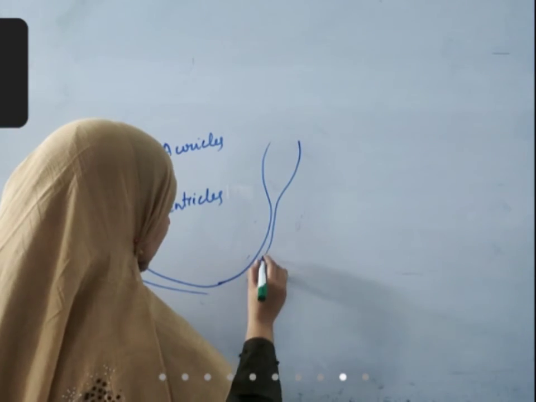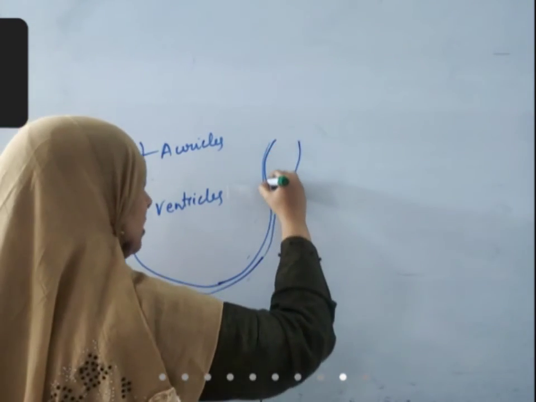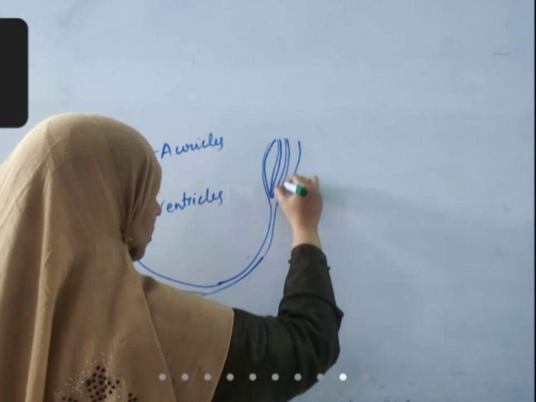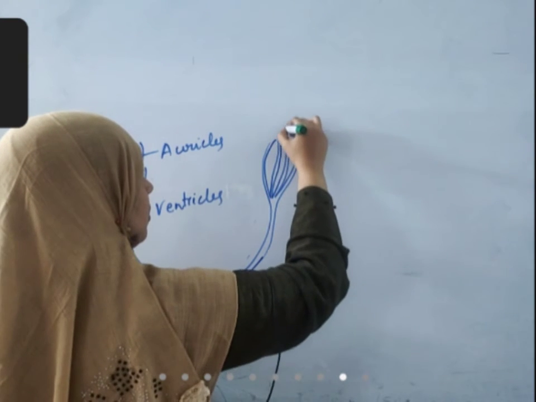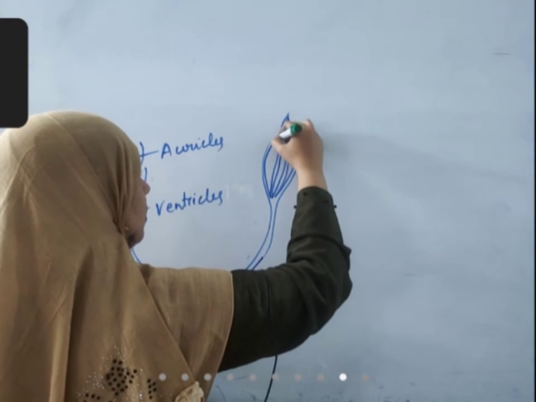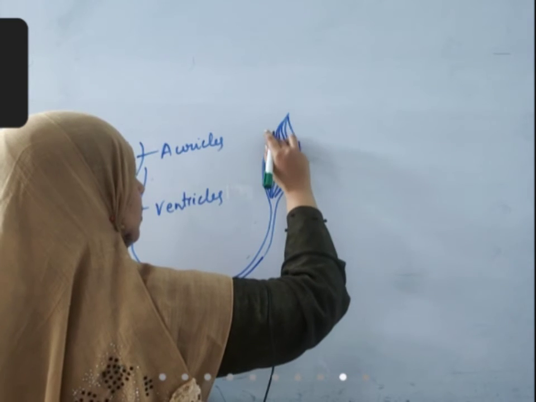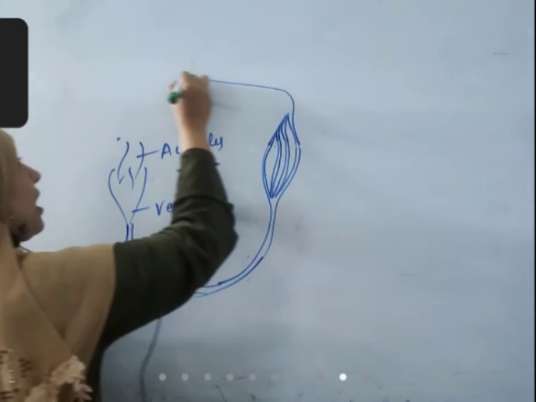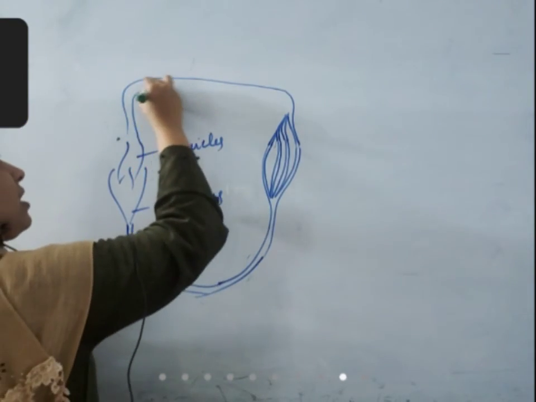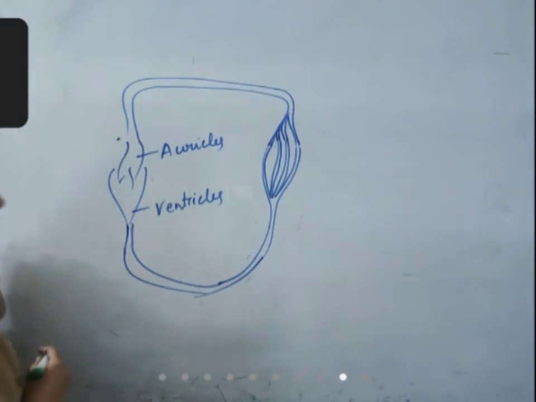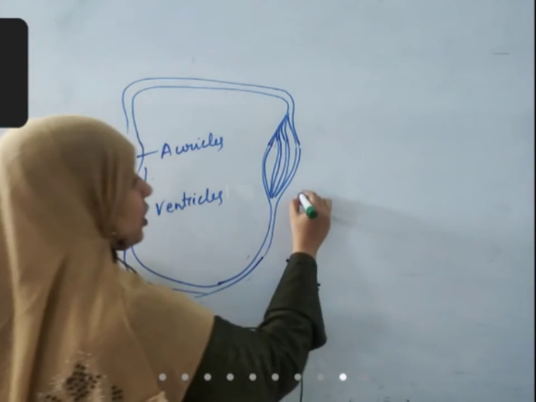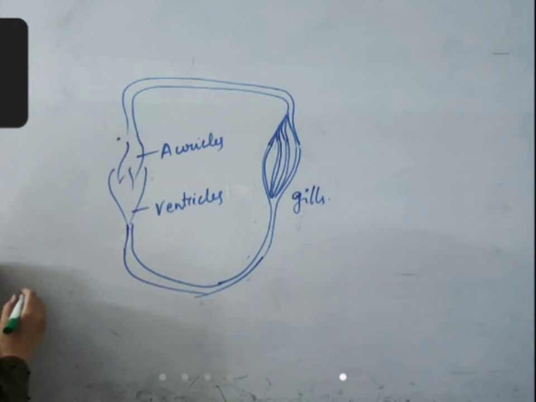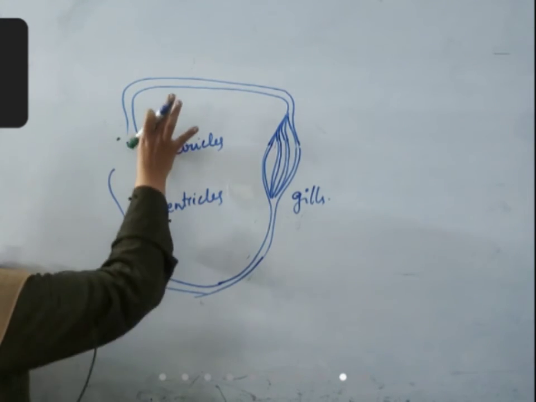At gills, there are blood capillaries, very thin blood vessels. So this is the location of gills, and then purified blood reaches the body. Blood reaches the heart only once, not twice.